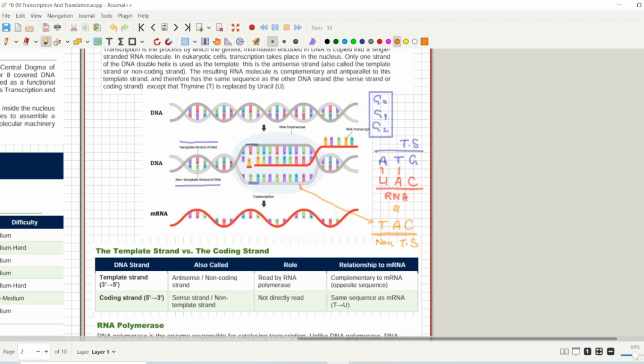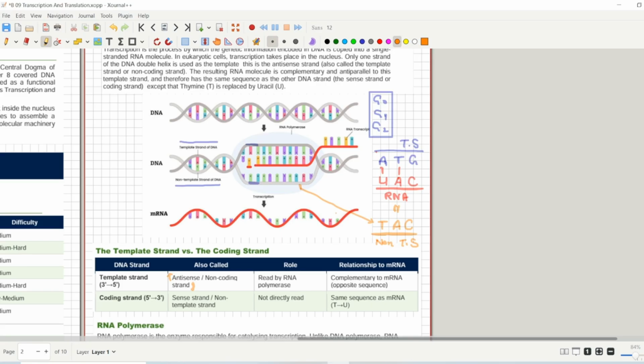I think we have covered a lot of basic concepts here already. We have cleared so many MCQ confusions at the start of this chapter, because so many students get these MCQs wrong in their final IMAT exam. So that's why we say the template strand is called the antisense strand. Let's come back to the topic here. As you can see, the template strand is called the antisense and non-coding strand. Why is it called antisense? Well, because the RNA molecule that is being made is actually like the non-template strand.